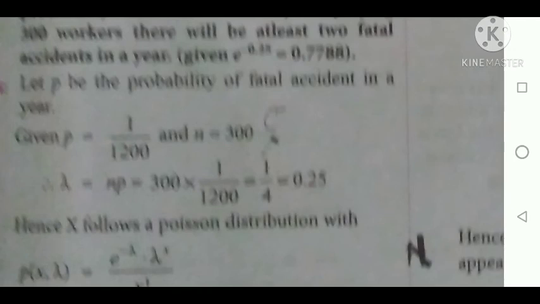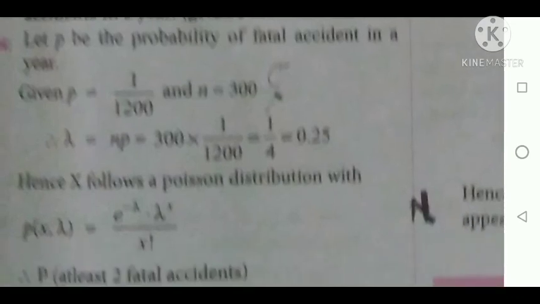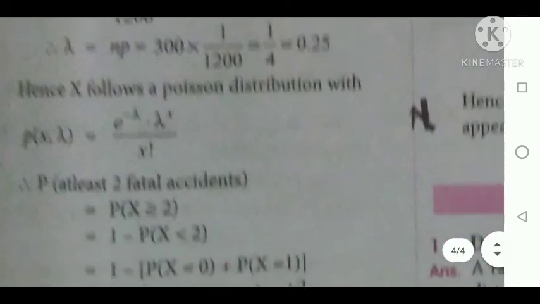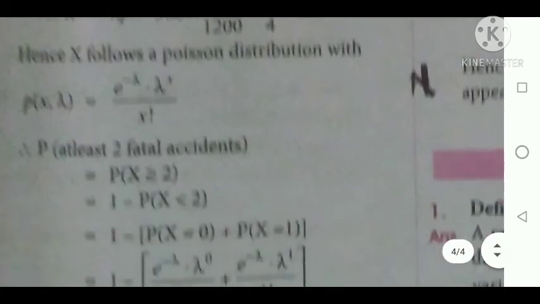So n is large, p is small, so we are applying the Poisson distribution. Lambda equal to n into p. After multiplying, we are getting 0.25 as lambda. So apply the formula. X follows the Poisson distribution with p of x equal to e power minus lambda, lambda power x divided by x factorial. At least 2 fatal accidents means 2 or more than 2.